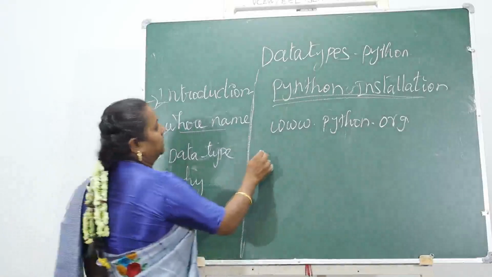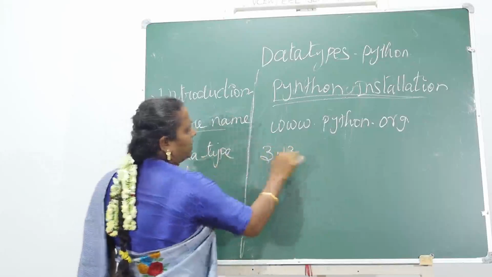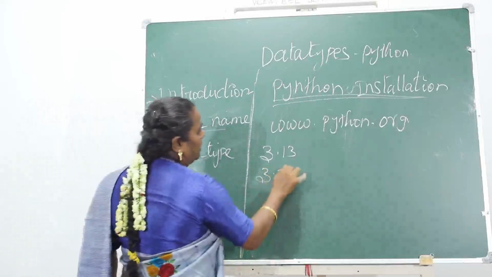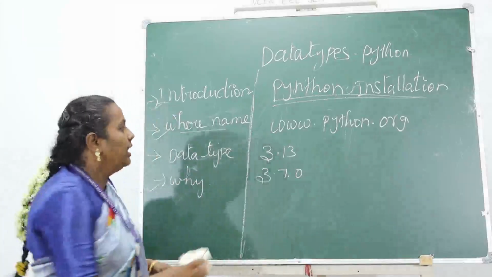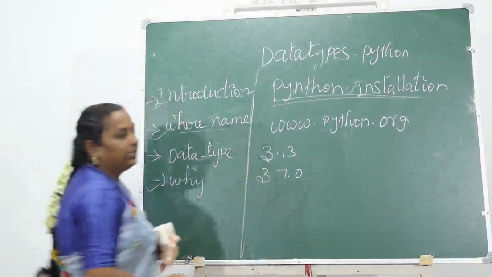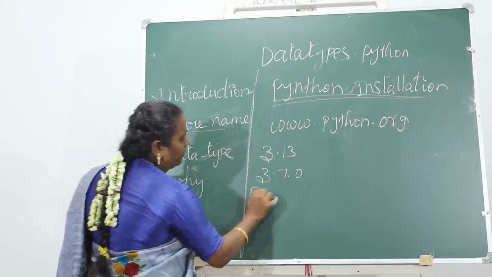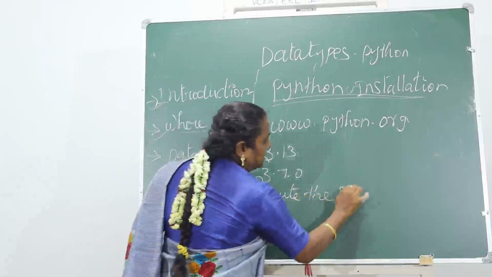Nowadays the recent version of Python is 3.13, but in our system we are using 3.7.0. So this is the way we can install Python on the system. And the next thing is how we execute the Python syntax.